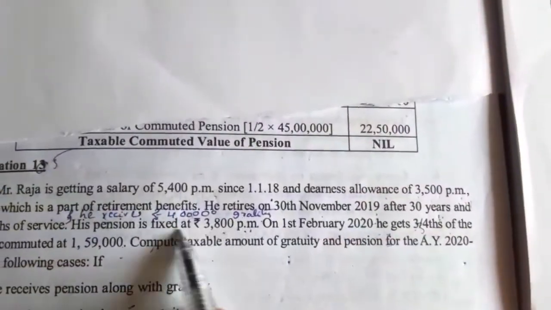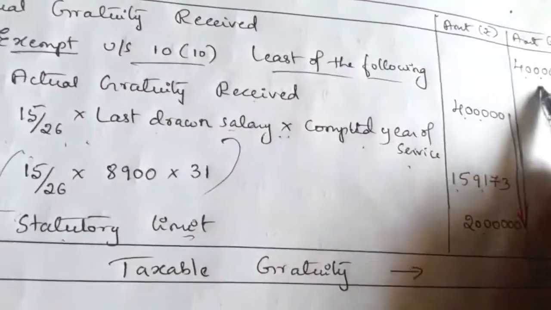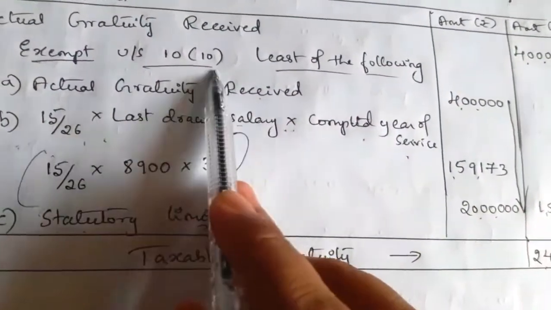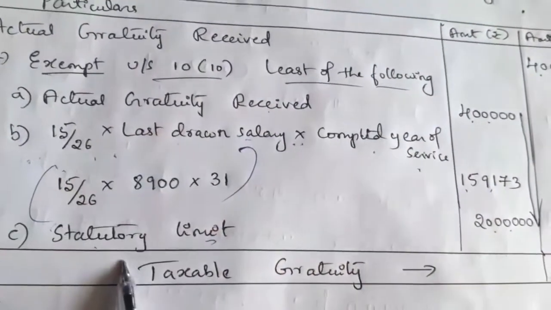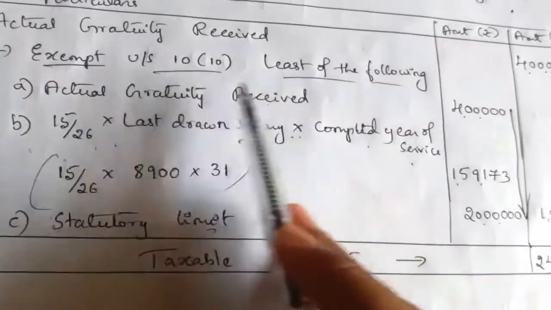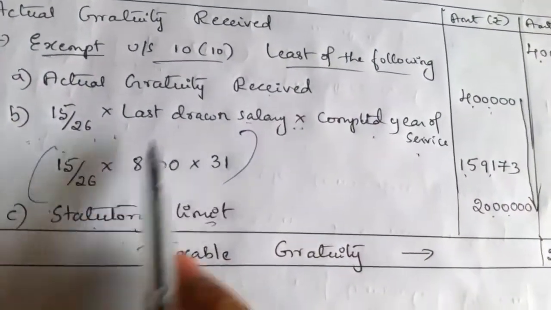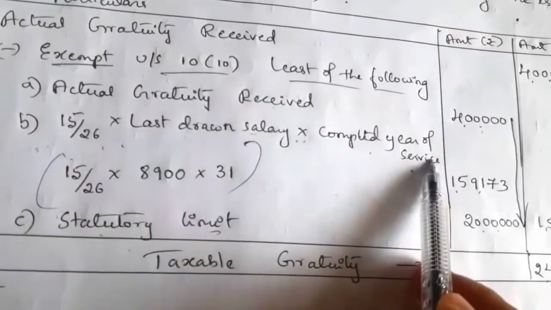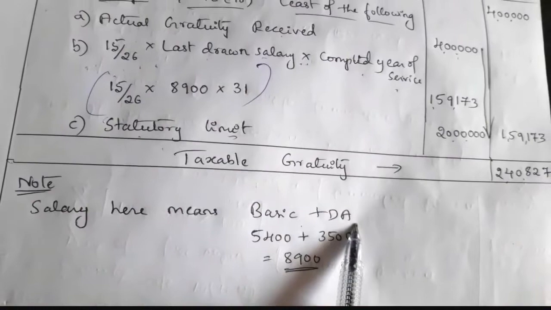So what is the actual gratuity received? I have given 4 lakh as the gratuity received. So write actual gratuity received 4 lakh. Exemption under section 10 subsection 10. Here we have to take the least of the following 3 criteria. First criteria is actual gratuity received, that is 4 lakh. Then 15/26 into last drawn salary into completed years of service. Salary here means basic plus DA, last drawn salary.